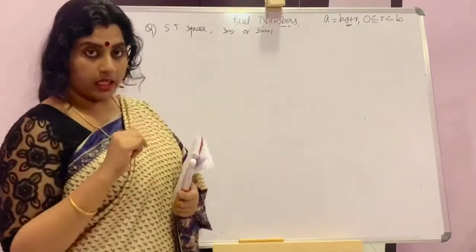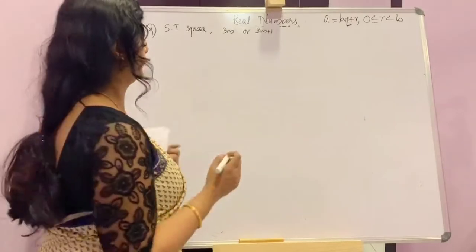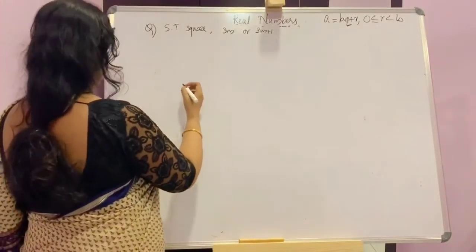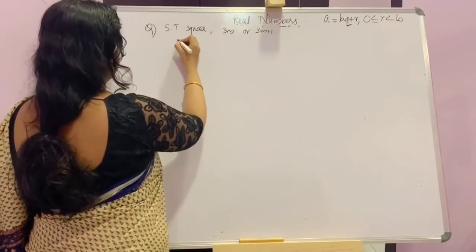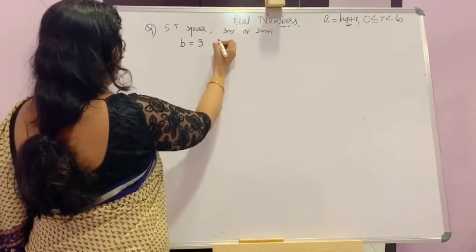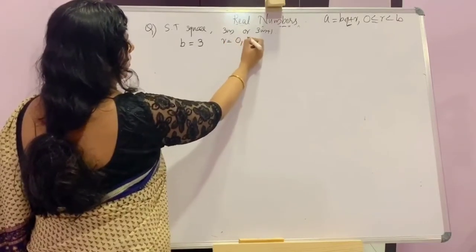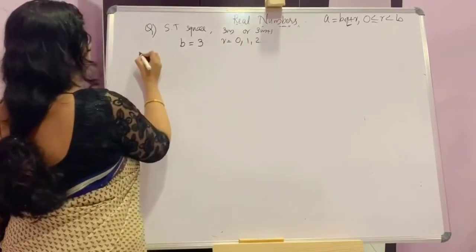So if it is 3q, then b will be 3. b is equal to 3, then r can have values 0, 1, 2.